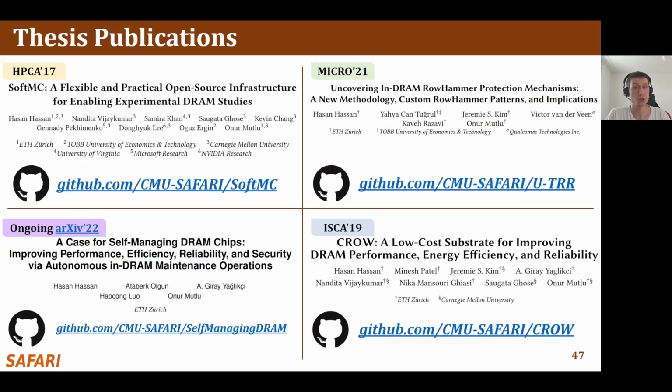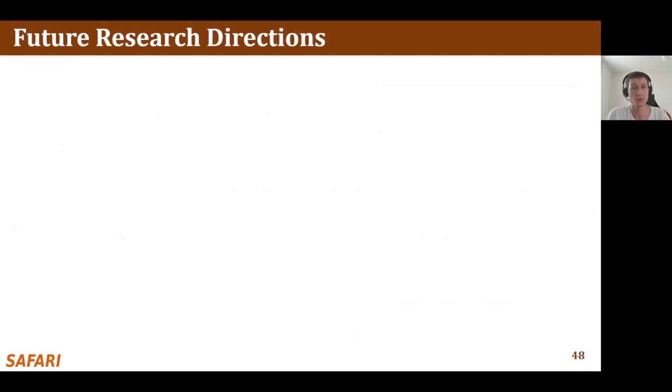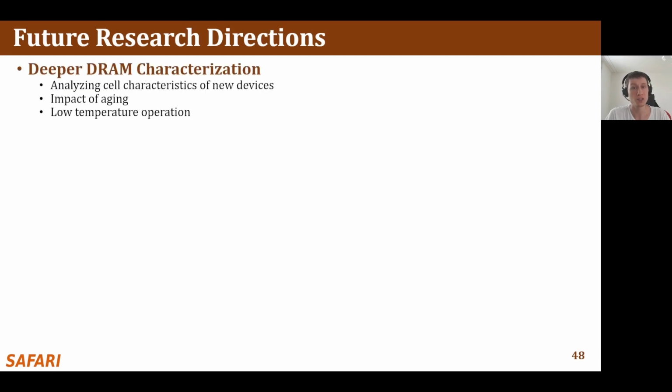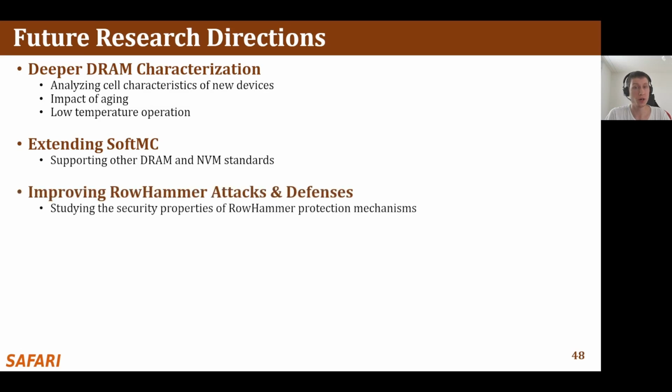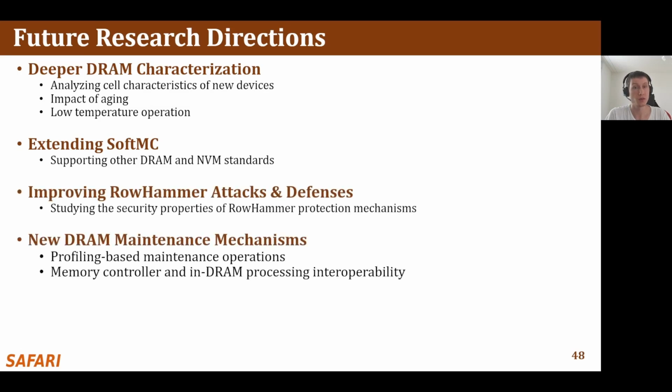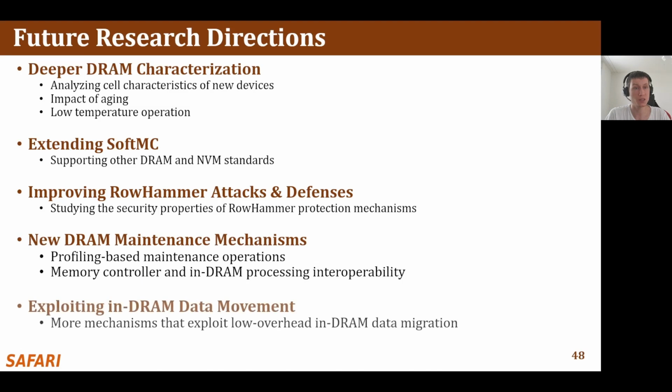We have released the source code of the tools that we developed as part of our 4 thesis contributions. We hope and believe that our contributions will enable future research in understanding the characteristics of current and future memory systems and encourage more innovation in the area. Some promising research directions are more detailed characterization of DRAM behavior, extending SoftMC to support other DRAM and even NVM standards, improving RowHammer attacks and defenses, developing more efficient in-DRAM maintenance mechanisms, and developing new mechanisms that take advantage of in-DRAM data movement mechanisms.